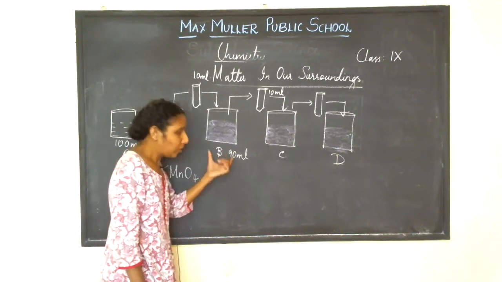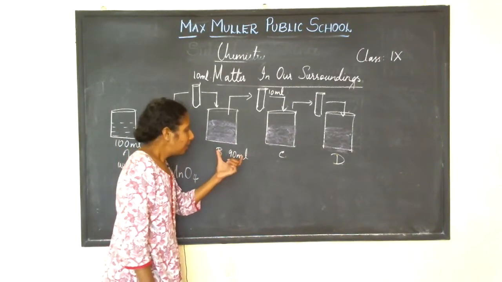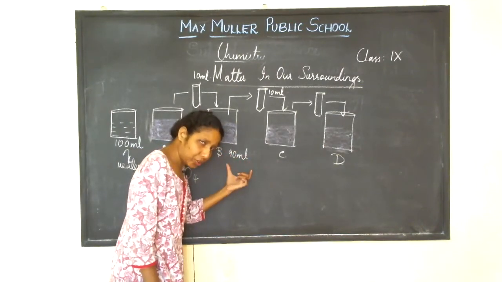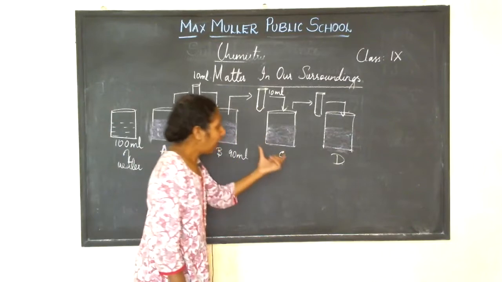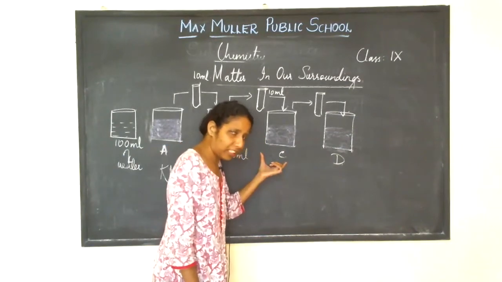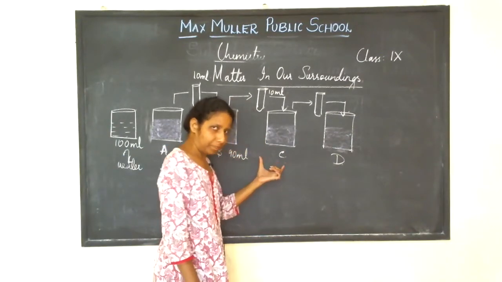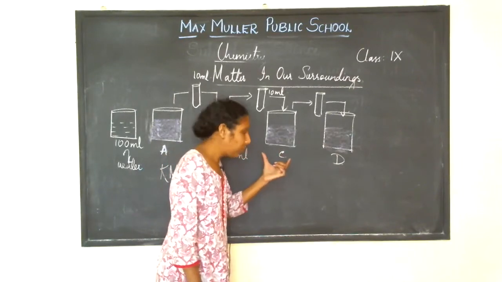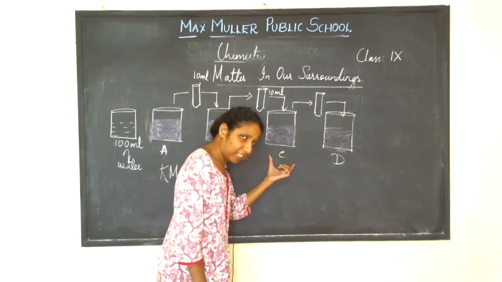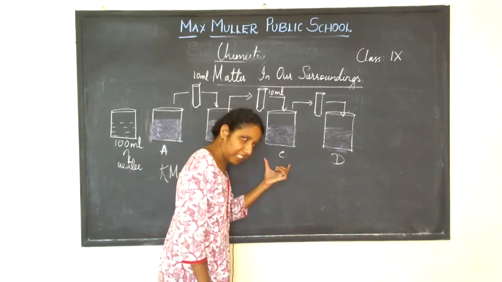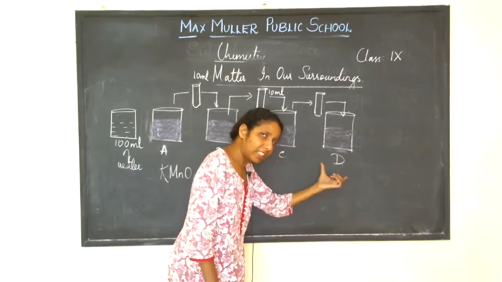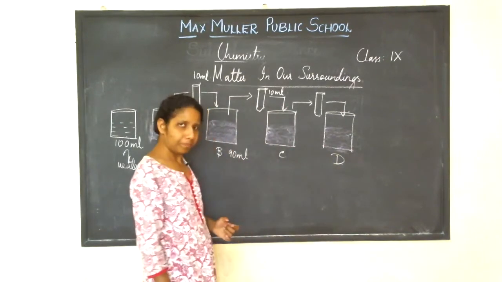Then again you are going to remove 10 ml of potassium permanganate solution from beaker B and add it to 90 ml of water in beaker C. Again you remove 10 ml from beaker C and add it to 90 ml of water in beaker D. Did you get it?